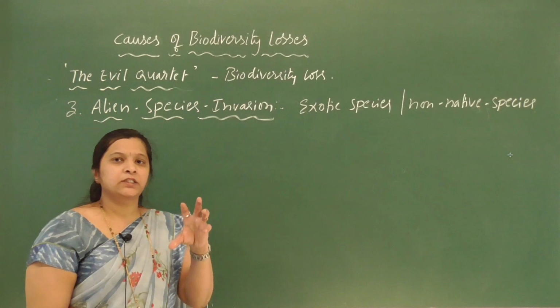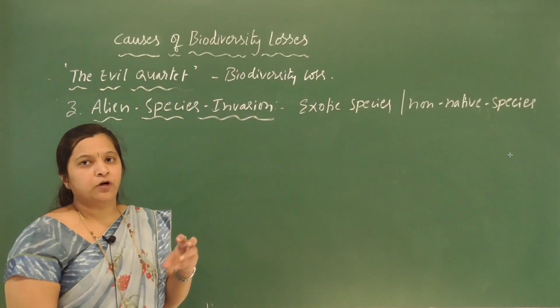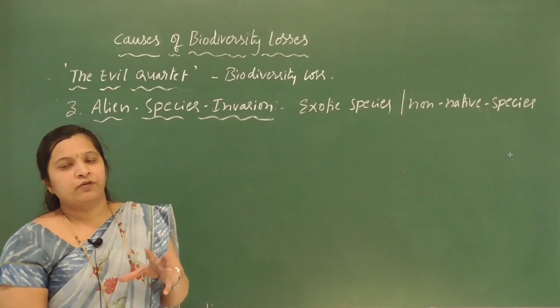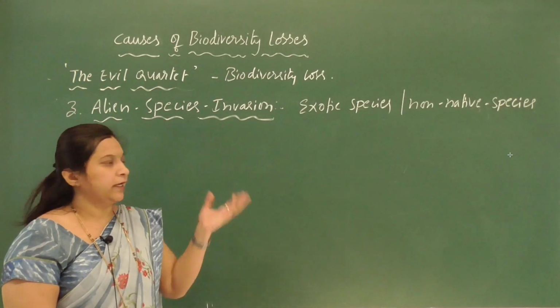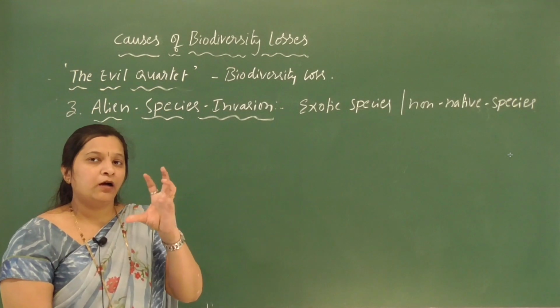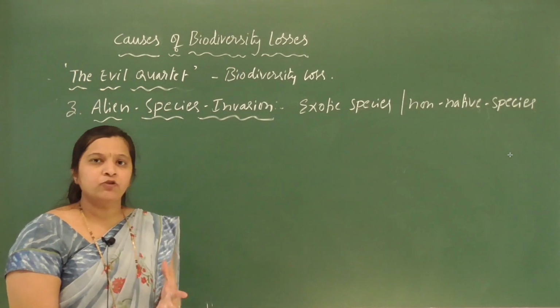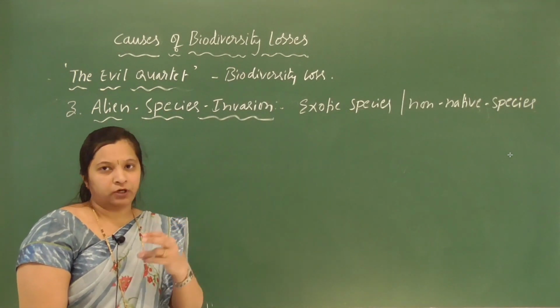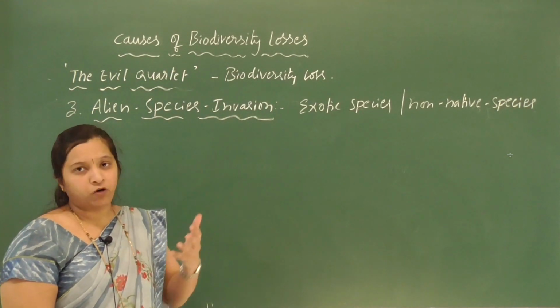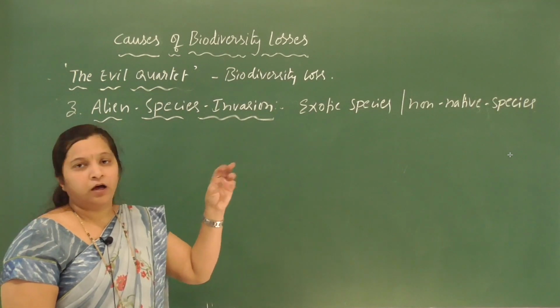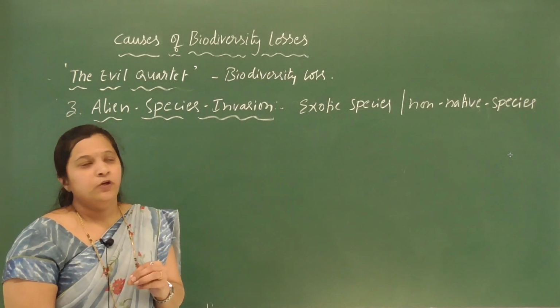So when a species enters into a particular geographical area, that is called an alien species or exotic species. When any new species enters into a particular locality, a particular geographical region, it is called an exotic species or non-native species.